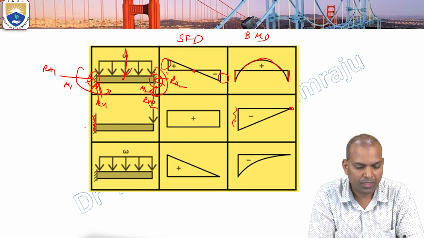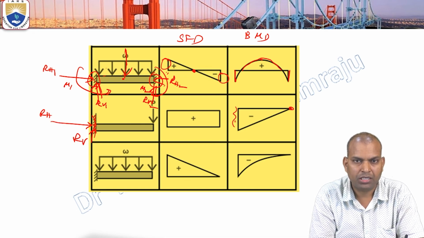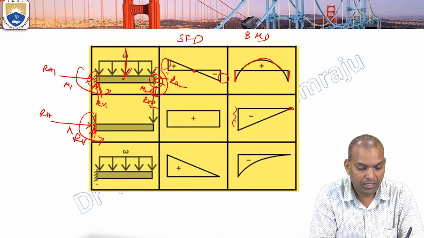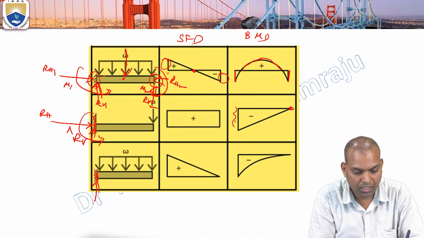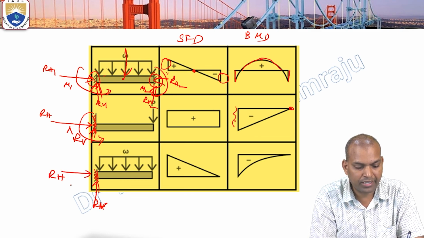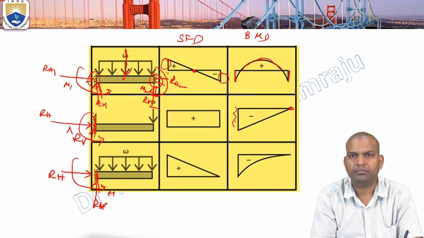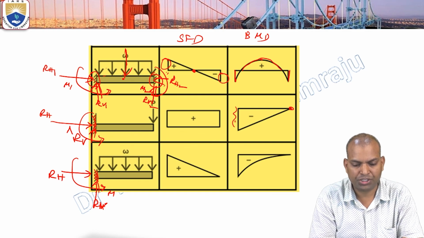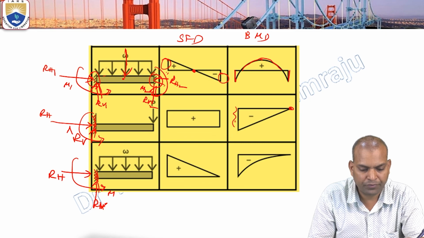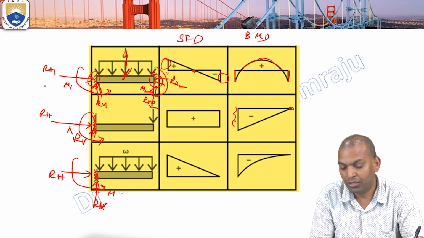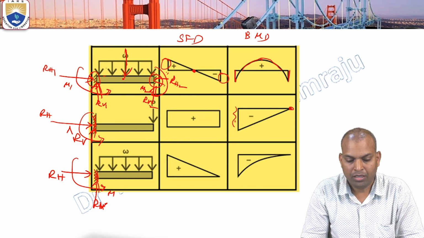Now coming to another one, that is a fixed support. Here, how many reactions? Horizontal 1, vertical 1, and another reaction for moment equilibrium, M1. Okay, here also a fixed support: RH, RV, and another one is the moment. So in that manner, we have to find the reaction forces, and after using these reactions, we have to calculate the variation of shear force and bending moments throughout the length of the beam. Let me summarize.